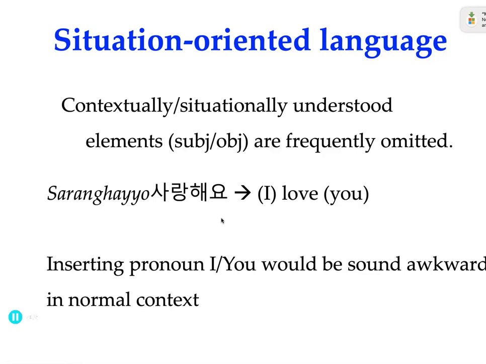But if the context is clear about who loves whom, the subject or the object, many times you just omit the item that's clear or understood by the context. So many times inserting a pronoun like I in this context, or you, the object, would sound a little bit awkward in a normal context. There are a lot of sentences that have no object or subject.